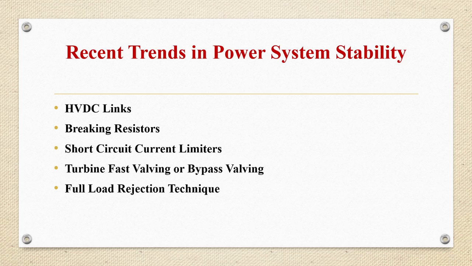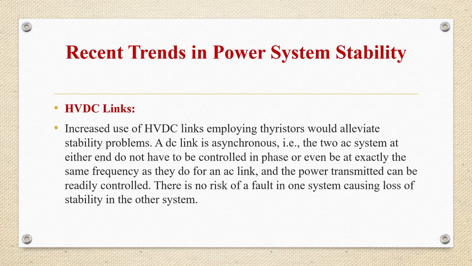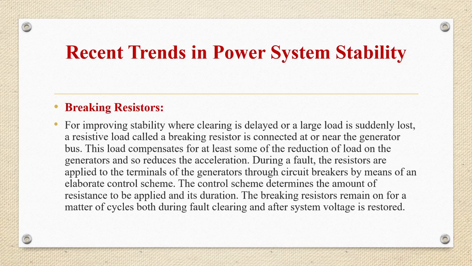First one is HVDC links, braking resistors, short circuit current limiters, turbine fast valving or bypass valving, full load rejection technique. Now let us see the first one, HVDC links. So increased use of HVDC links employing thyristors would alleviate stability problems. A DC link is asynchronous, that is two AC systems at either end do not have to be controlled in phase or even be at exactly the same frequency as they do for an AC link, and the power transmitted can be gently controlled. There is no risk of a fault in one system causing loss of stability in the other system. Second one, braking resistors.